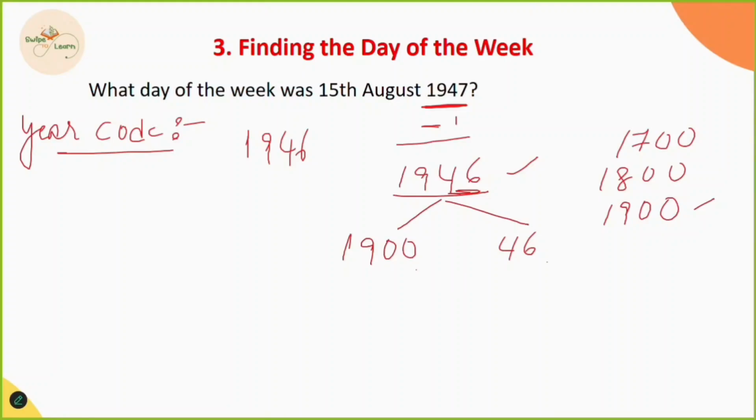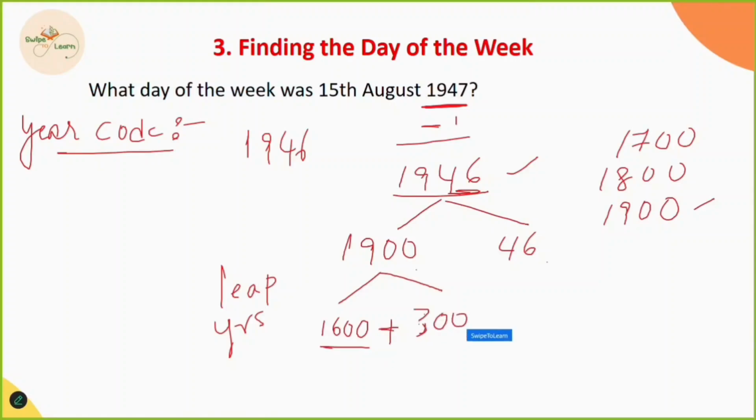Now we again divide this century year into nearby leap years. What is the nearby leap year for 1900? 1600. 1600 is the nearby leap year because when 1600 is divided by 400, we get the remainder as 0. When the remainder is 0, it is treated as a leap year. So the nearby leap year is 1600 and the remaining year is 300. 1600 plus 300 gives 1900. And again 46 is written simply as it is.